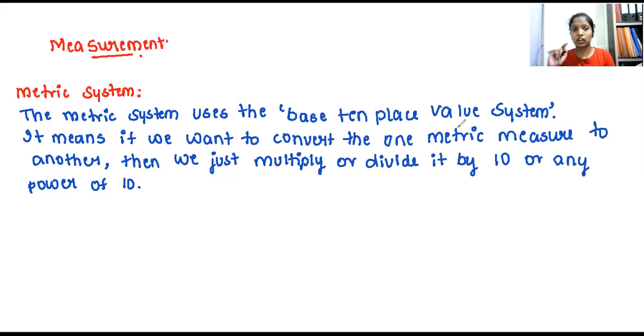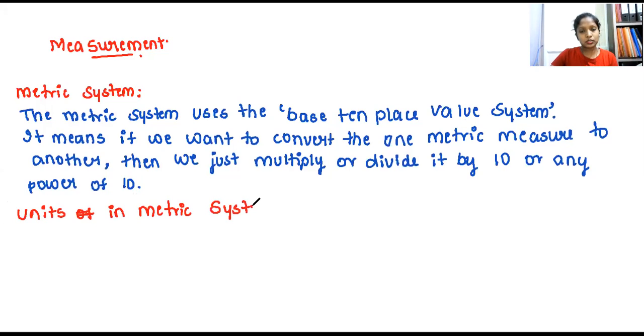So this is the meaning of your metric system. And we have some units in the metric system. Let us see that. The next point, make a note along with me: units in the metric system. What are the units that you have in the metric system? That we will be studying here.